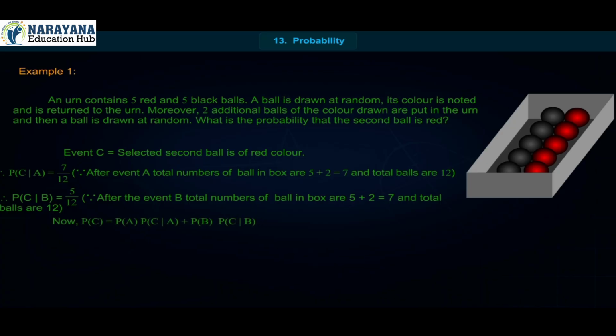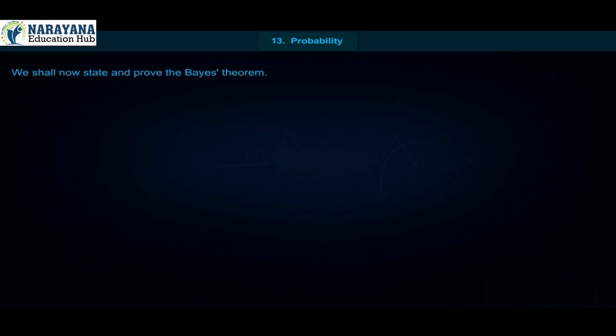Now, P of C is equal to P of A into P of C by A plus P of B into P of C by B is equal to 1 upon 2 into 7 upon 12 plus 1 upon 2 into 5 upon 12 is equal to 7 upon 24 plus 5 upon 24 is equal to 12 upon 24 is equal to 1 upon 2. Therefore, probability that second ball is red is 1 upon 2. We shall now state and prove the Bayes theorem.